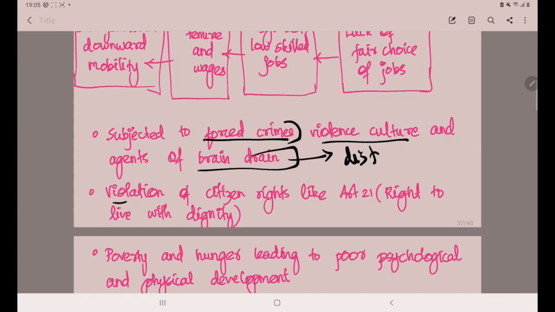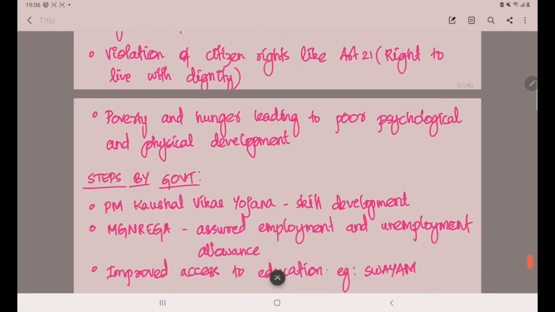Then next is violation of citizens' rights. Article 21. Again, Article 21 is coming. Here, the right to live with dignity is embraced, but there is no livelihood due to unemployment. Then next is poverty and hunger. It is a direct consequence of unemployment only.